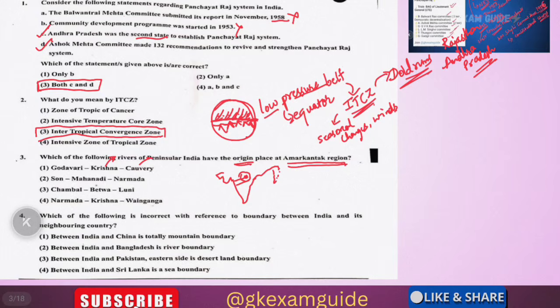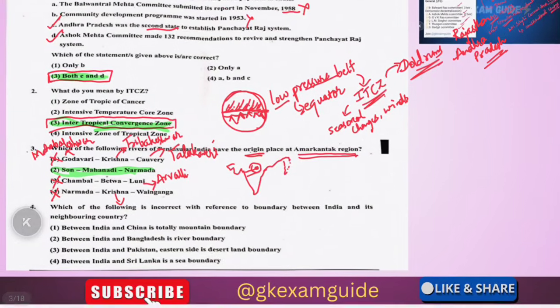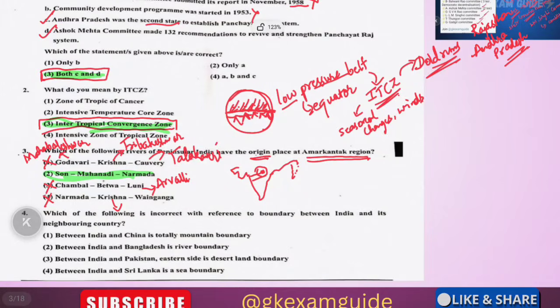See, Krishna and here Kaveri. Kaveri has its origin at Talakaveri, not the Amarkantak region, so you can eliminate it. Similarly, Krishna and Godavari. Godavari originates at Triambakeshwar and Krishna at Mahabaleshwar. So Krishna is gone, this is also gone. Next, Chambal, Betwa and Luni River. Here the Luni River you can find from the Aravalli Hills. So this is also wrong. So the correct answer will be Son, Mahanadi and Narmada. A simple elimination technique if you know the origin of the rivers.